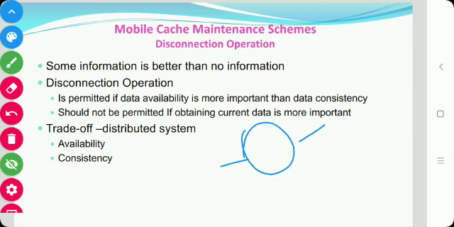Disconnected computing is permitted whenever some information is better than no information at all, or in other words, if the data availability is more important than the data consistency. On the other hand, when obtaining current data is important, then disconnected operations should not be permitted. When there is a requirement of current data, we cannot use disconnected operation. So in distributed system design, a trade-off exists between availability and consistency.